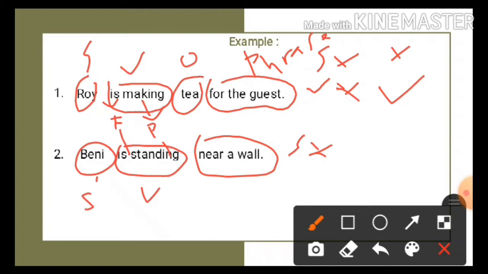Does it have a verb? No, it doesn't. Does it express a complete idea, or is it a complete sentence? No, it doesn't. Is it a group of words? Yes. So we can say that it is a phrase, which is a group of words.